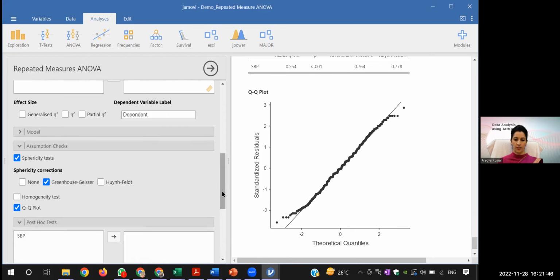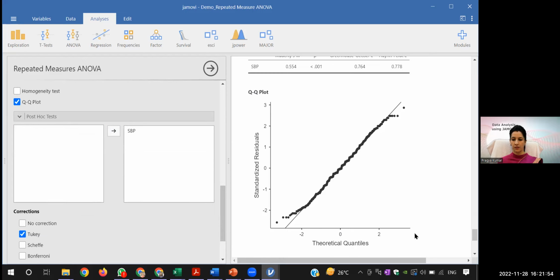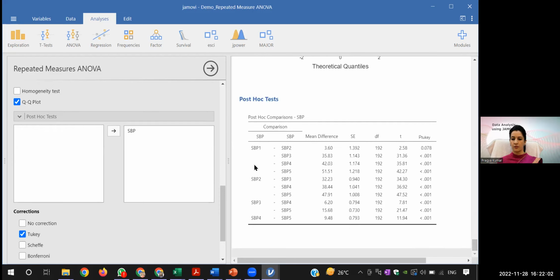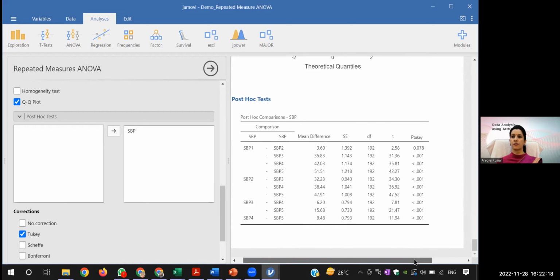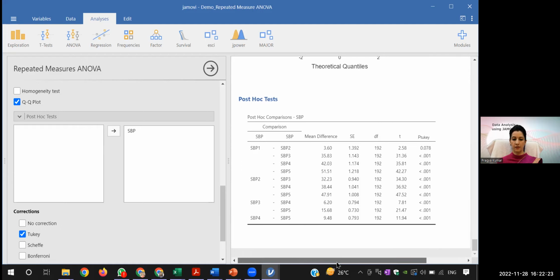And then the post hoc test. You will move these variables here, and then it will give you the post hoc test. You can see it gives the difference of 1 and 2, 1 and 3, 1 and 4, and 1 and 5. This is the mean difference, the standard error, degrees of freedom, t value, and this is the p value of Tukey. You can see that it is significant, so all pairwise comparisons are significant.